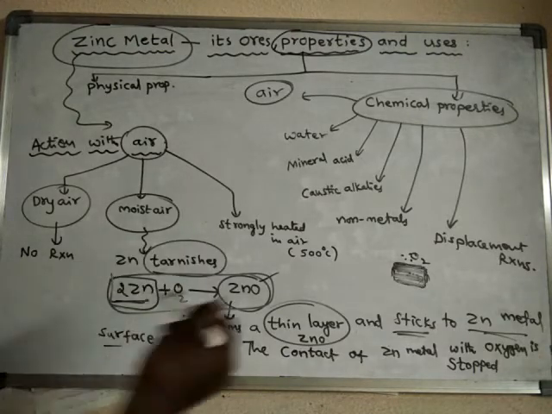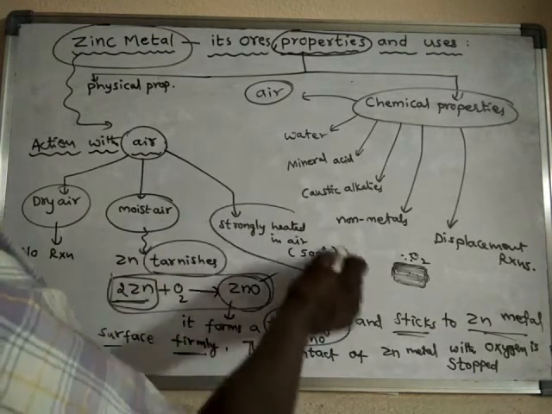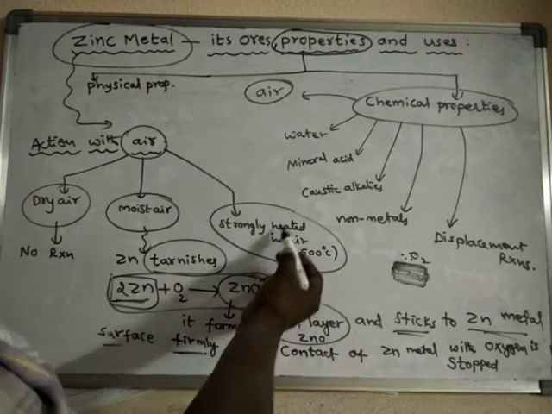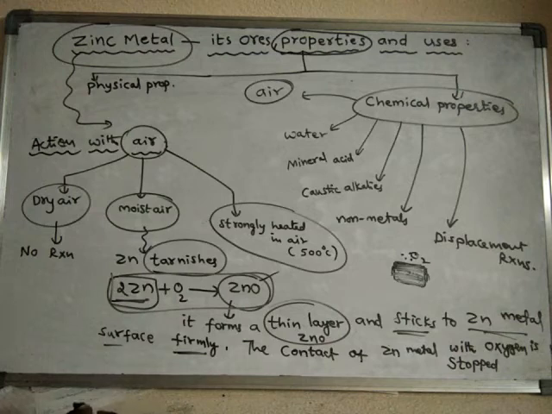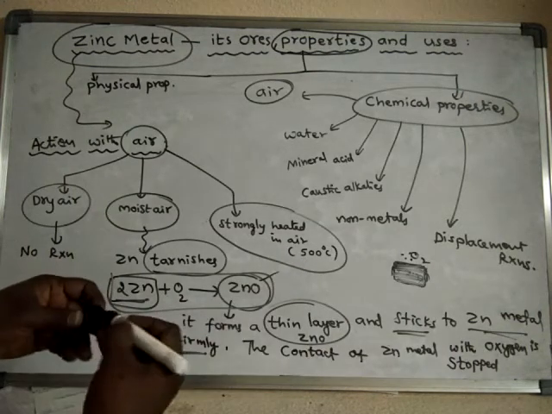Next, when zinc is strongly heated in air, what happens? When strongly heated in air, it catches fire.